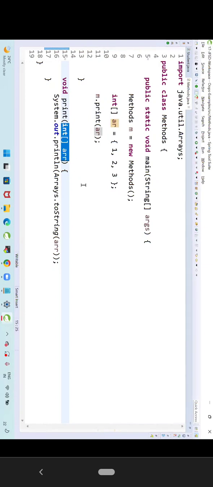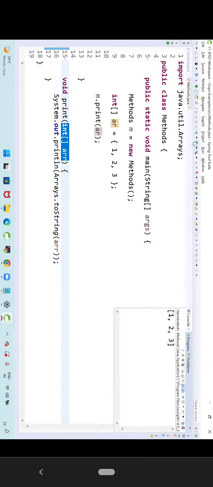My method is having a parameter but no return type. Whenever I am calling the method, I am passing that parameter. Now run this program. Are we able to call the method? Who is printing array values on the console? Main method or print method? Which method is printing array values on the console? Print method. Who is calling the print method? Main method.